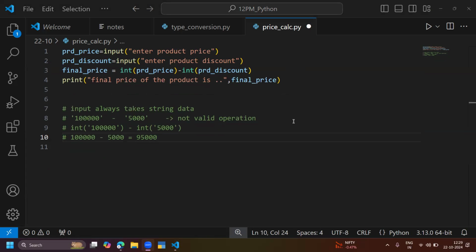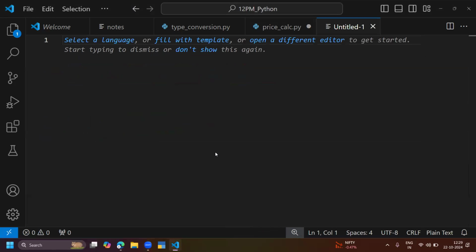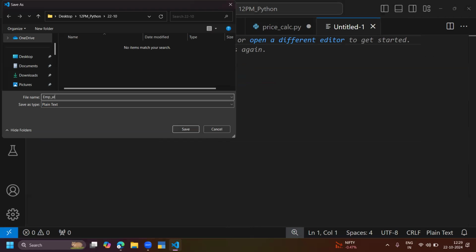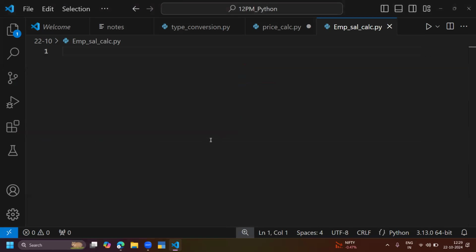Yes. So we will do one more program in the same way. Now I am doing one more program, employee salary calculation.py. In the previous program I worked on product price; in this program I am working on employee salary.